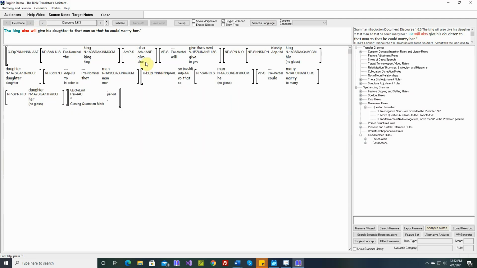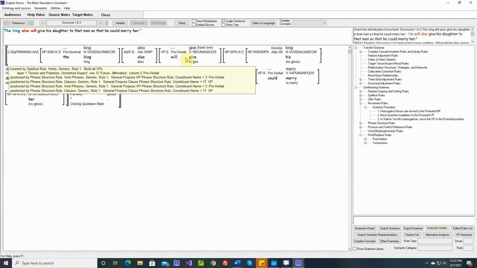We can write a rule that will move a preverbal adverb into the VP. But this doesn't work with all of our preverbals. This works with will. It works with the mood markers. The king should also give. The king might also give. But it wouldn't work with aspect markers.